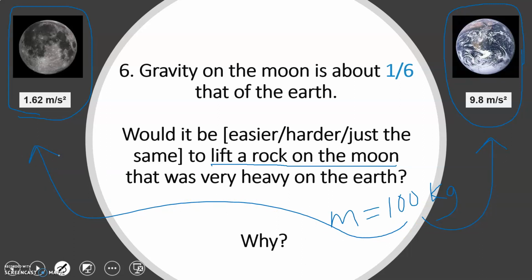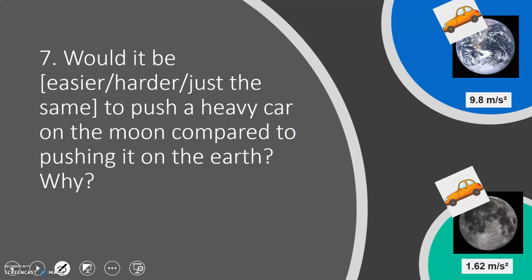To lift that rock, you're going to have to apply a force, right? You have to apply a force to move anything, to lift anything. So to fight against gravity, you'd have to apply a lot of force on Earth. There is a huge amount of force pulling that rock towards the center of the Earth. 9.8 meters per second squared is the strength of gravity. But on the moon, it's just a little bit of gravity, 1.62. So it would be easier to lift that rock on the moon instead of Earth.